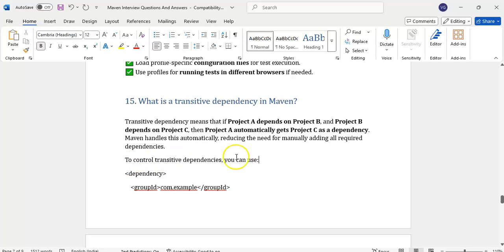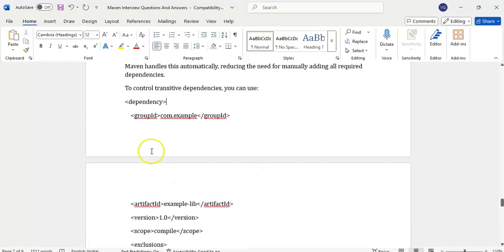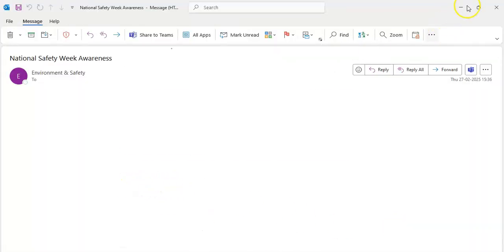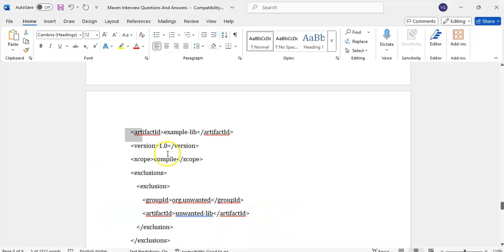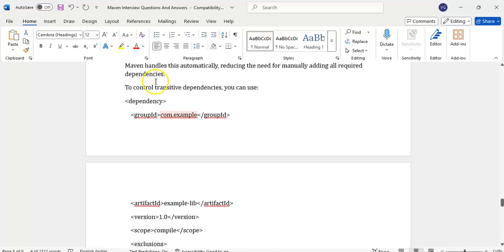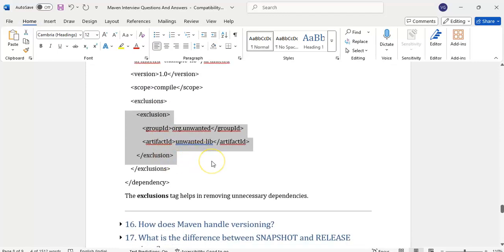Right, to control the transitive dependency, suppose A doesn't want a C dependency, then what can we do? In the dependency section, we can add exclusions. That means we have to provide the group ID and the artifact ID to exclude. That means it will exclude this jar file from this dependency. We can exclude a transitive dependency like this, using exclusions.